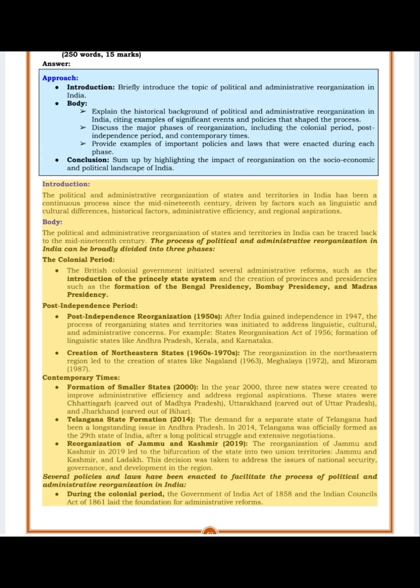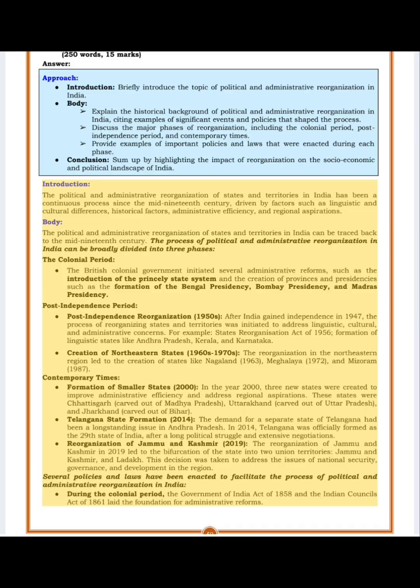The colonial period. The British colonial government initiated several administrative reforms, such as the introduction of the princely state system and the creation of provinces and presidencies, such as the formation of the Bengal Presidency, Bombay Presidency, and Madras Presidency.